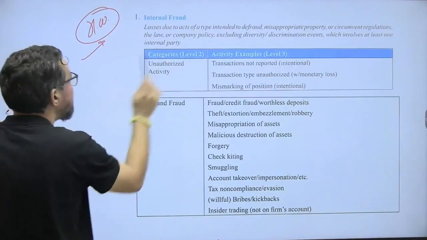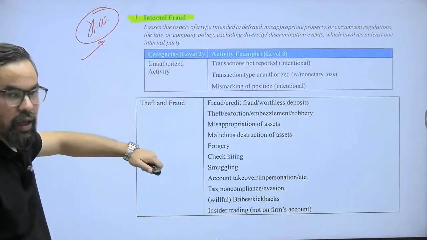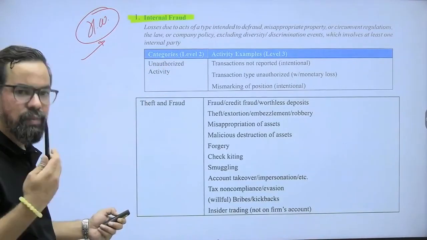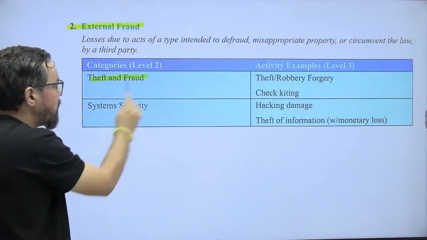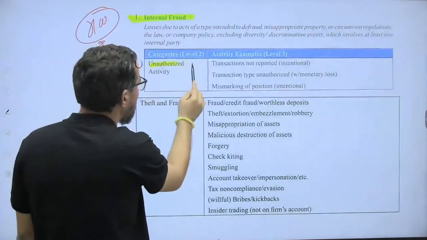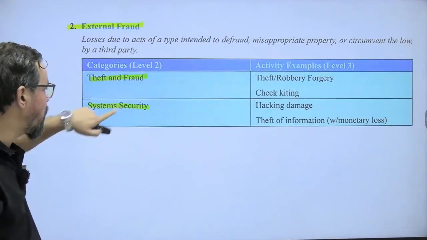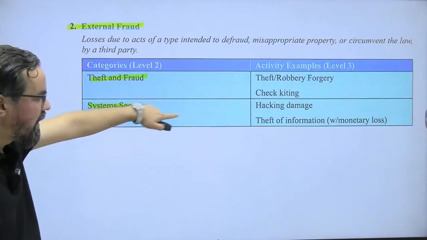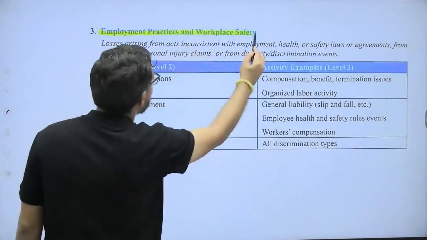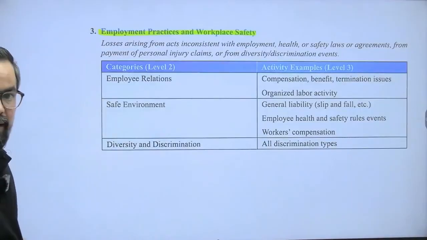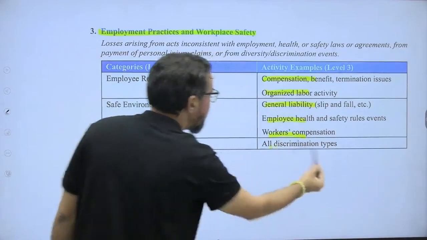So these are the events आपका, internal frauds. They generally categorize under different areas. Please go through these once, because we have a number of slides for this one. Second one, external frauds, which include unauthorized activities or theft and fraud, two categories. Here itself we have theft and fraud plus आपका system security, like hacking damages and all, they generally come under this one. Then we have employment practices and workplace safety that we have discussed. It is given in detail what generally comes under these areas.